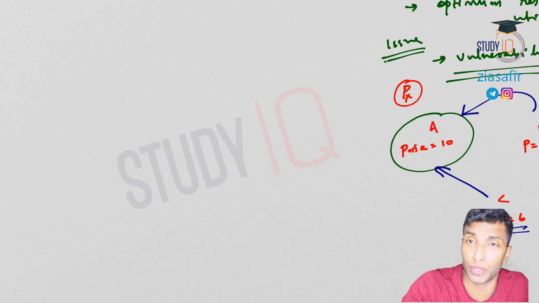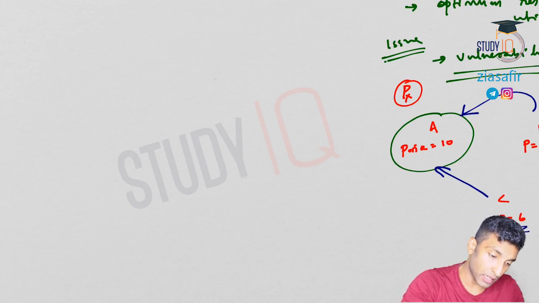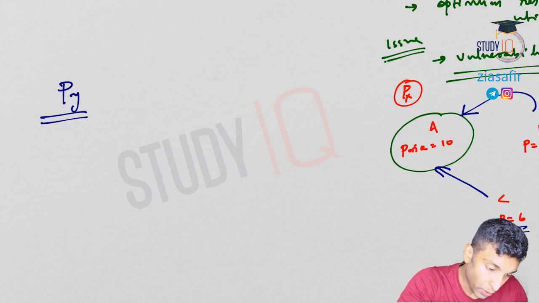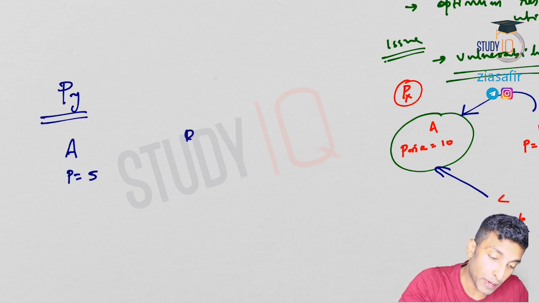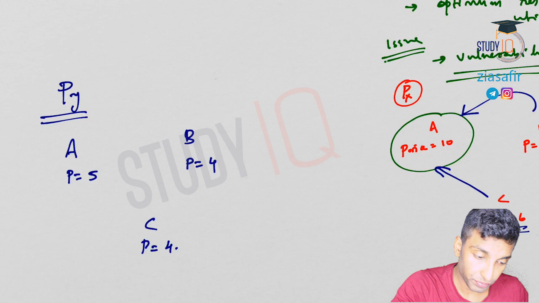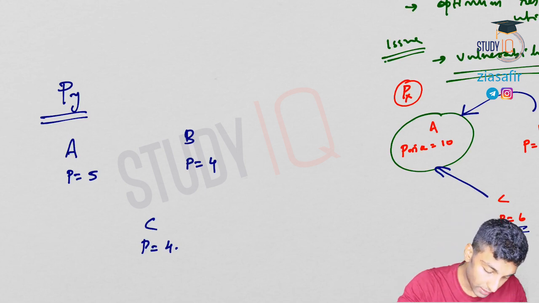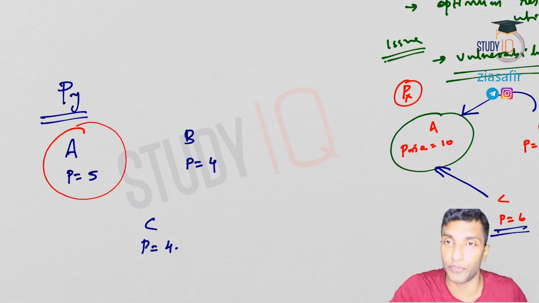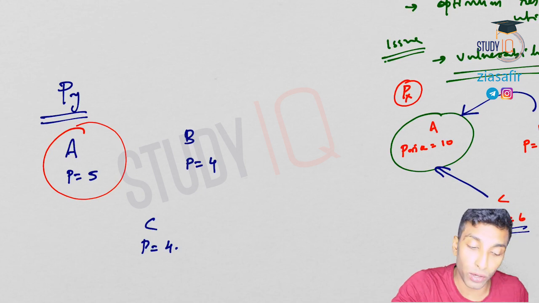Let's suppose that is the benefit if trade is created. Let's suppose another product. Let's take PY. That was PX, now PY. Let's say in A the price of this commodity is 5 rupee. In B, let's say 4 rupee. And in C, the price is, let's say, 4 rupee. Now imagine this situation. A again is the least efficient here. B and C are almost the same. Now let's suppose there is an import duty of 2 rupee.